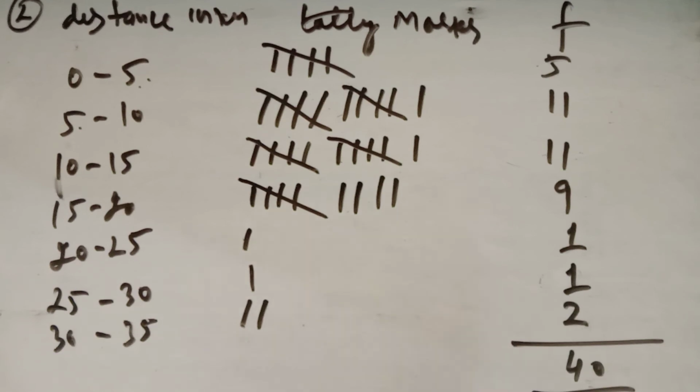So like this you can convert the ungrouped data into the frequency distribution table, which is also known as the grouped data with interval and without interval. Without interval we have done the question number 1. Okay, we'll continue the next lecture. Thank you.